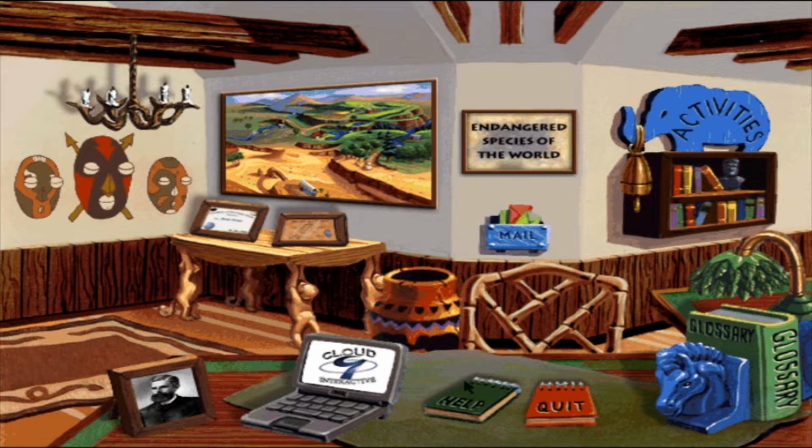Use the map to help Dr. Max find the sick animals. Or stay here and take a look around at the fun and interesting things in Dr. Max's office.